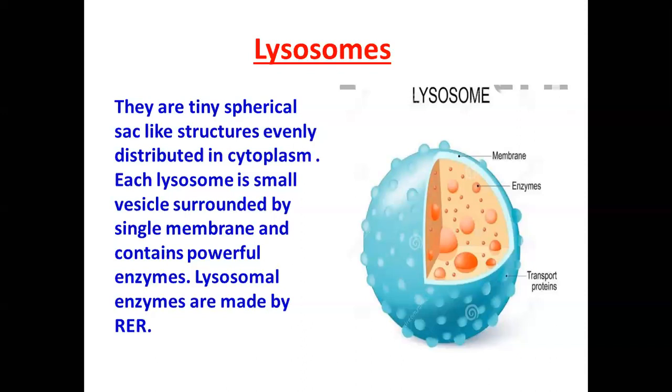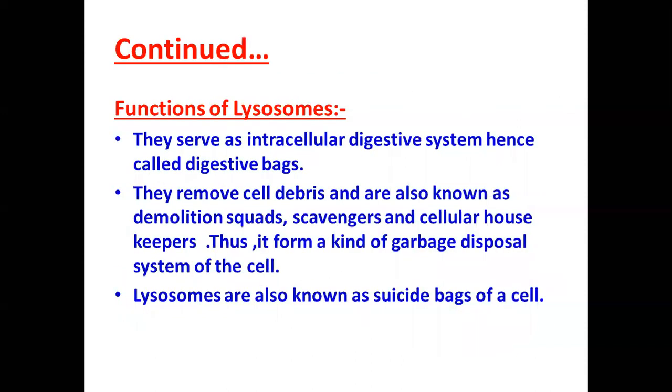Now, what are the functions of these lysosomes? First of all, lysosomes serve as intracellular digestive system, hence called digestive bags. Actually, they destroy any foreign material which enters the cells, such as bacteria and virus. In this way, they protect the cells from bacterial infection.